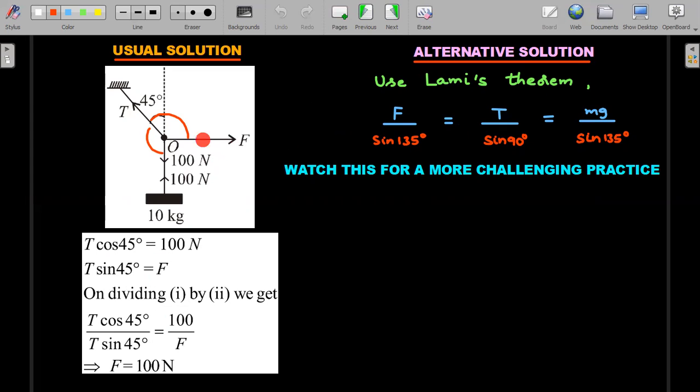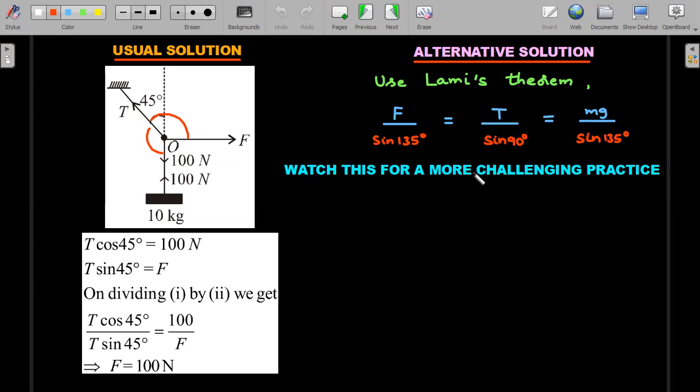So in Lami's theorem, when three forces are balancing at a point or equilibrating a point, the magnitude of each force divided by the sine of the opposite angle is the same. That means for this capital F, I should take this angle. Whereas for this mg, I should take this entire angle. And for this capital T, the opposite angle is this. It's similar to your sine rule in a triangle. And why is this working out? Because three forces, when they balance, form the sides of a triangle. So that's why the sine rule from the properties of triangles in maths matches with Lami's theorem.